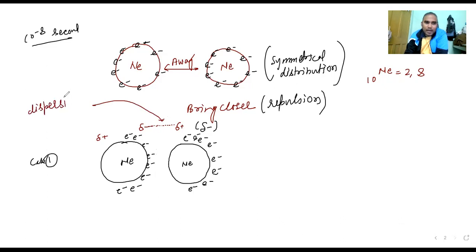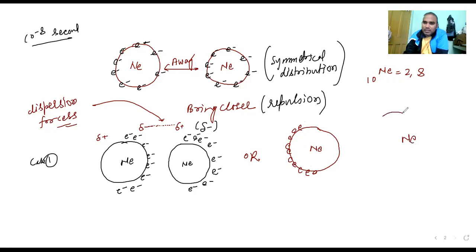Okay. Acha, similarly one more, because this is very weak. One thing is also possible: for an instant the electrons are on this side, and in another instant the electrons can be on that side also. It is very momentary, electrons will be moving around. So in another molecule, because all the electrons go this side, this is positive because of the nucleus, here negative.